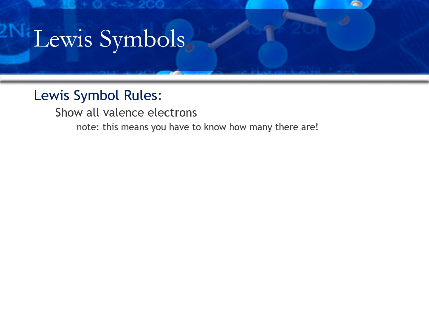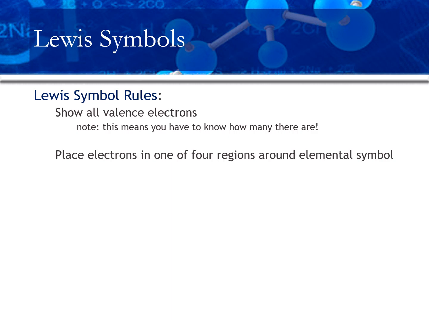In order to show all of the valence electrons, you need to know how many valence electrons an element has. That's very easy to do if you have a periodic table. If the element is in one of the A groups on the periodic table, that's the tall columns, the number of valence electrons is simply the number of the column. Count the columns over, however many columns over you go from left to right, that's the number of valence electrons, and I'll show you some examples. Then you place the electrons in one of four regions around the elemental symbol, meaning the top, the bottom, the left, the right. Just restrict it to those four regions.